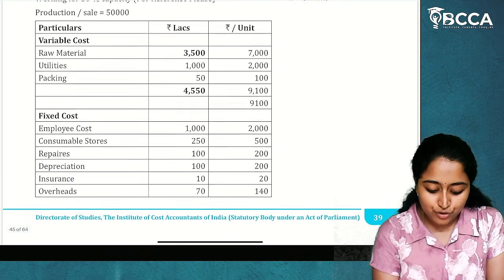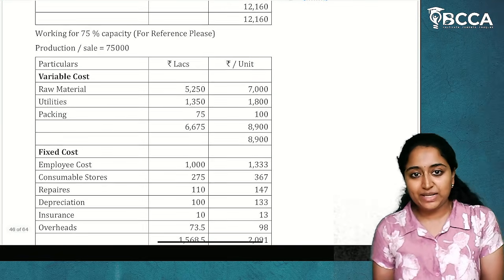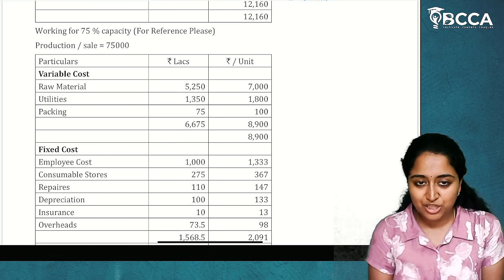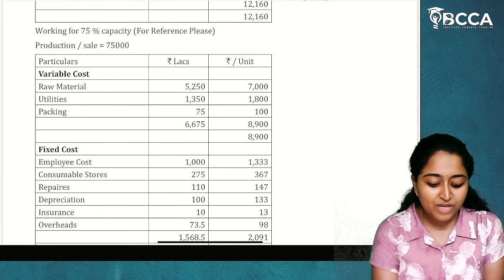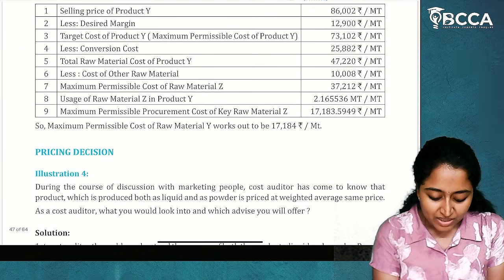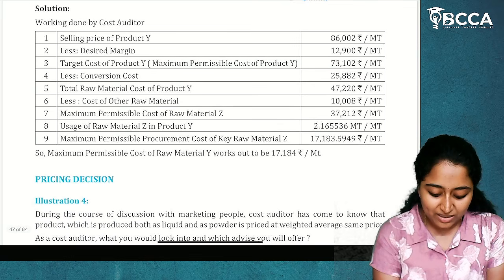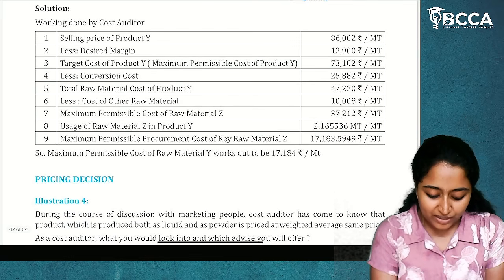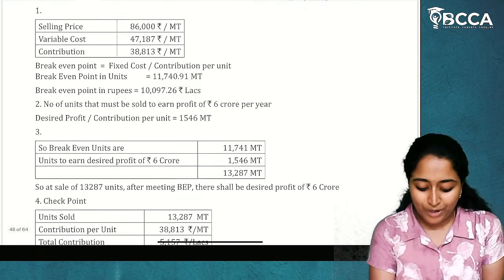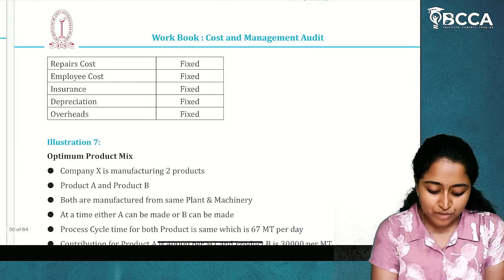In your costing, you usually do it for 50% capacity and for 75% capacity, which you have already done a number of times in your standard cost management, strategic cost management paper. So that question is given here also. And this is also about the cost of raw material, how to derive it. And here it is about break-even point, which you can see in your SCM subject.